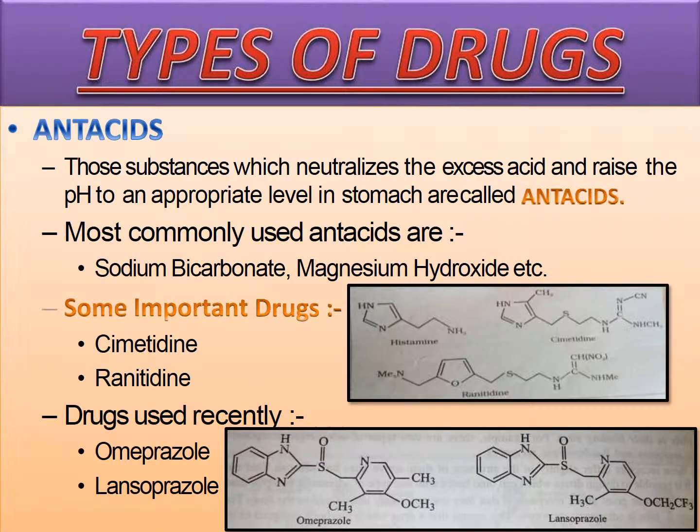Types of drugs. Antacids. Those substances which neutralize the excess acid and raise the pH to an appropriate level in the stomach are called antacids. Most commonly used antacids are sodium bicarbonate, magnesium hydroxide, etc. You can see the structures also. Some important drugs: cimetidine, ranitidine. Drugs used recently: omeprazole, lansoprazole.